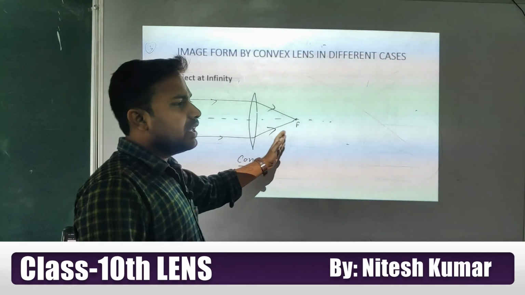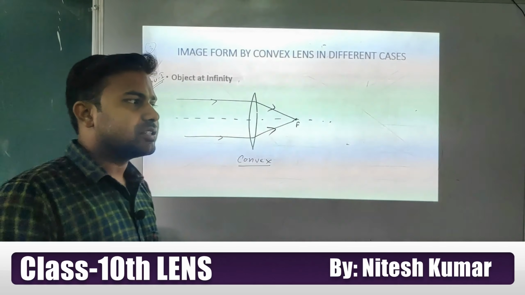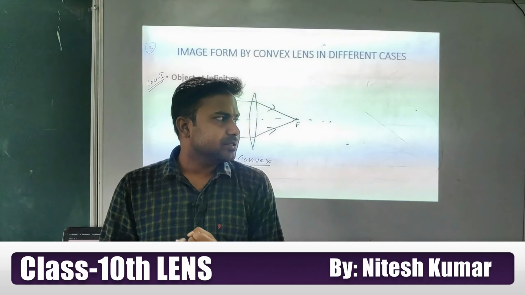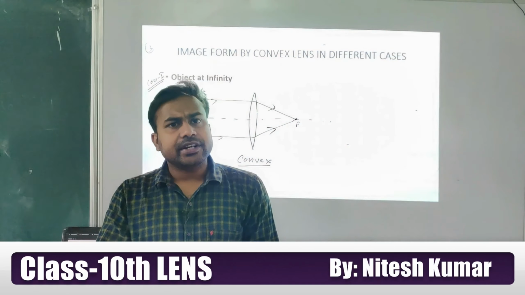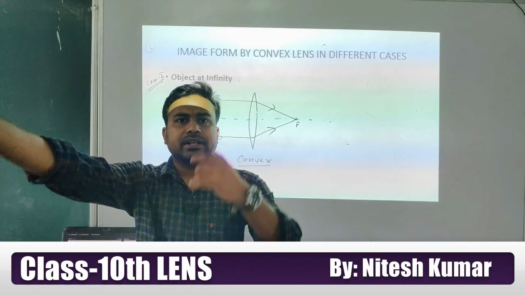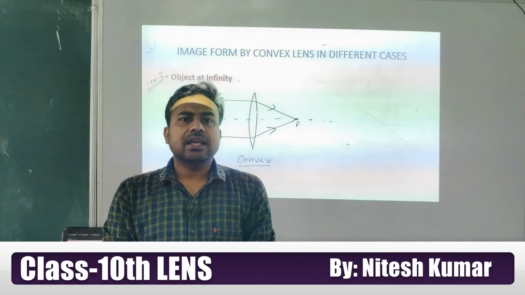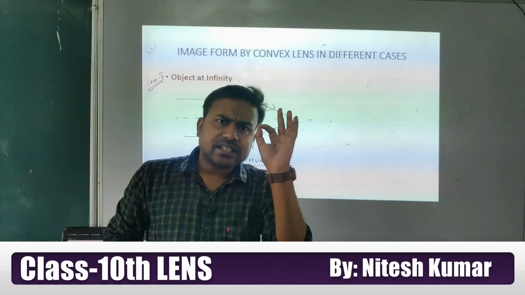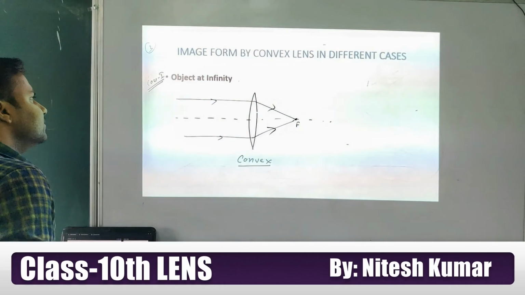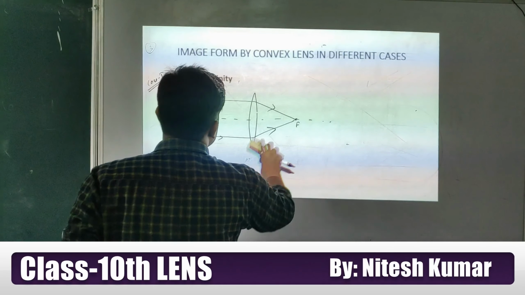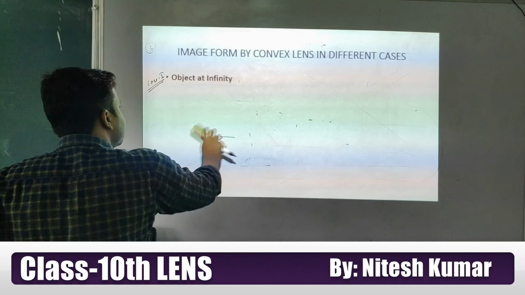And where is it forming? At the focus point. So what we can write: if our object is at infinity or very far from our lens, the image will form at focus, real, inverted and very small in size, or you can say a diminished image. Okay, students, note this down.